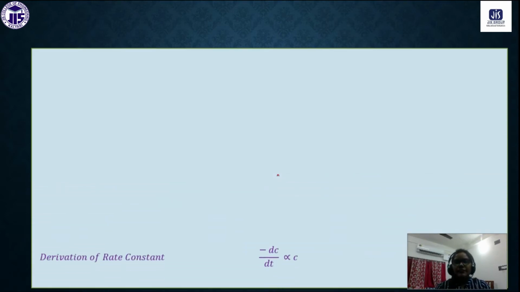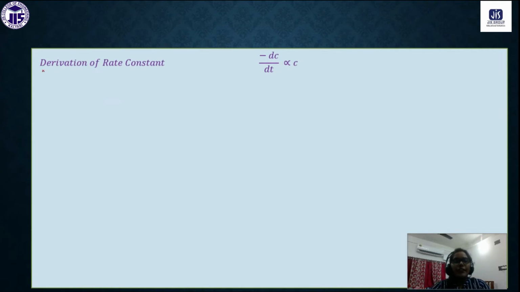Now we will see the derivation. So derivation of rate constant, very important. Already we have seen, now we will see at a glance. This is the repetition of the class. So minus dc by dt is proportional to the concentration C, where C is the concentration of dissolved oxygen.